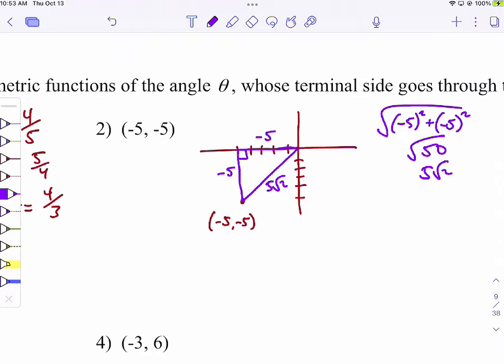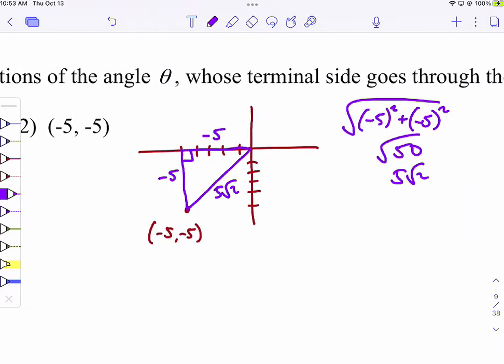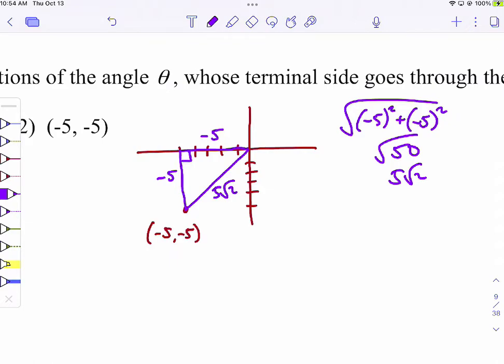Now, this is the weird part, okay? This is the weird part, and you really don't have a great way of telling people how to label this. The angle is not this angle right here. The angle actually goes like this. Starts here and goes like this. So the angle is not in that triangle. The angle goes all the way around. And that's why I don't like it when people put theta right there, because the theta actually goes like this,